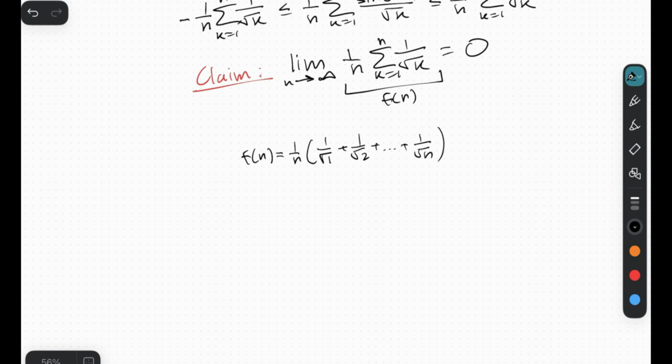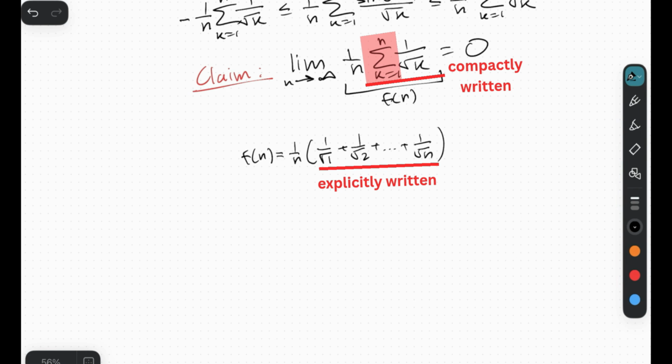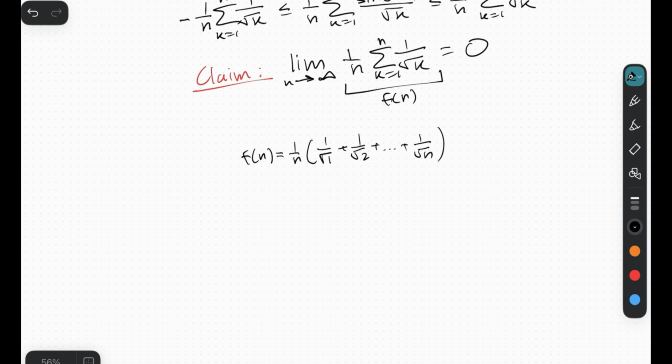And the reason that I'm choosing to write it like this is, well, sometimes it's easier to analyze an explicitly written sum than a compactly written sum with summation notation. For the first reason, I'd probably say that it looks less abstract, I guess. But the second reason is that you get to see each individual term clearly. Anyways, let's move on.